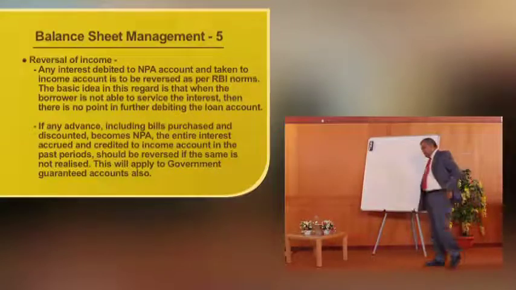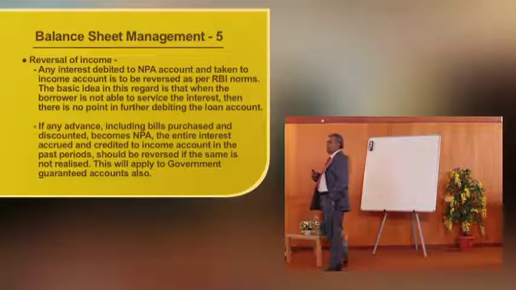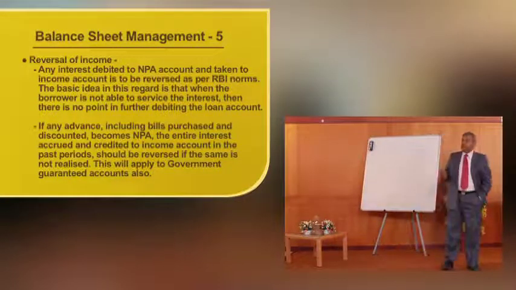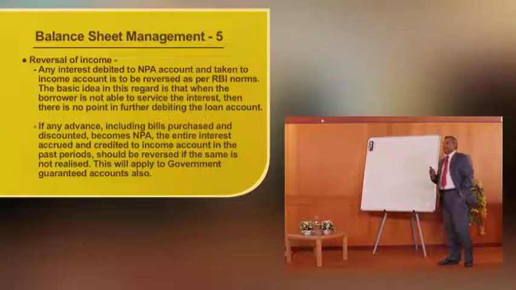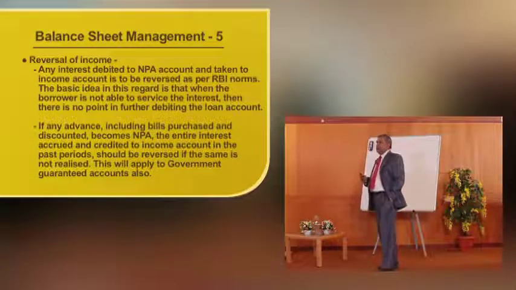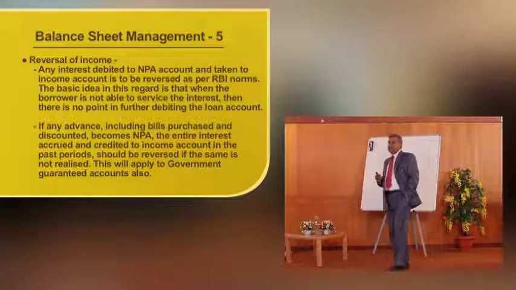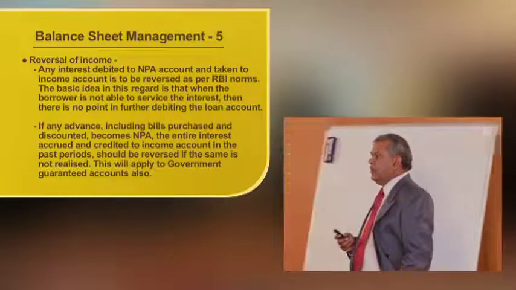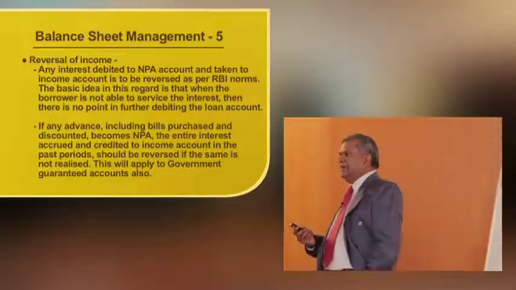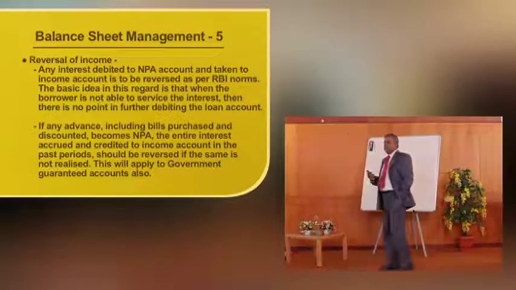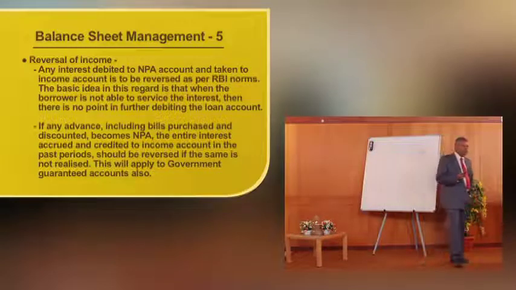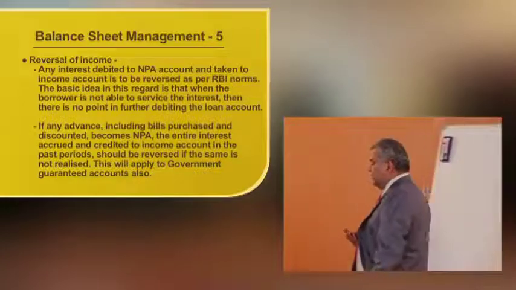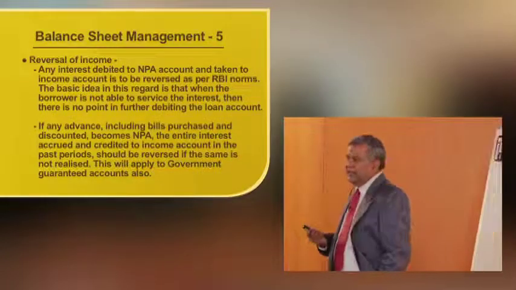We have already seen that any interest debited once a loan account becomes NPA, the interest debit is to be reversed to debit of income account. And again I am dwelling on this reversal of income. Any interest debited to NPA account and taken to income account is to be reversed as per RBI norms. These are international norms followed by Basel, and RBI also followed this. The basic idea is that when the borrower is not able to service the interest, there is no point in further debiting that loan account. He is not going to service the interest. Is he going to pay back my principal or interest in future? So that's why anything debited which is not serviced is to be reversed to debit of income account.